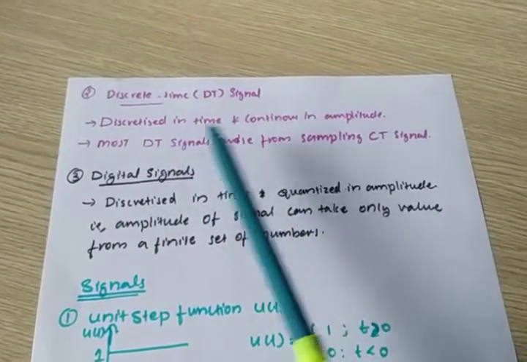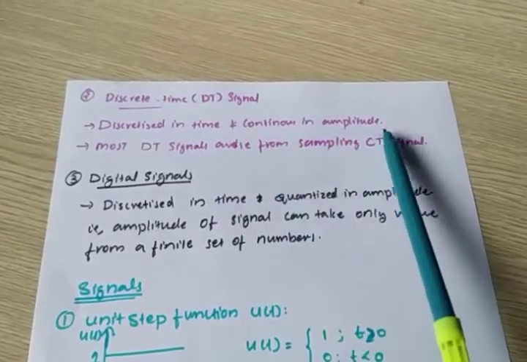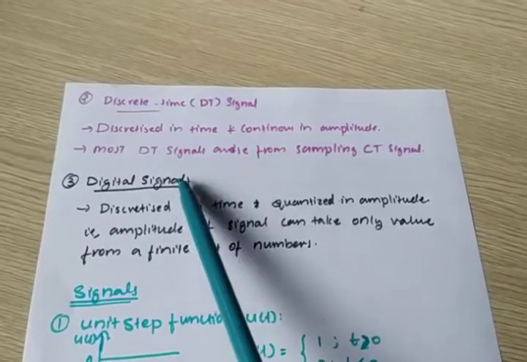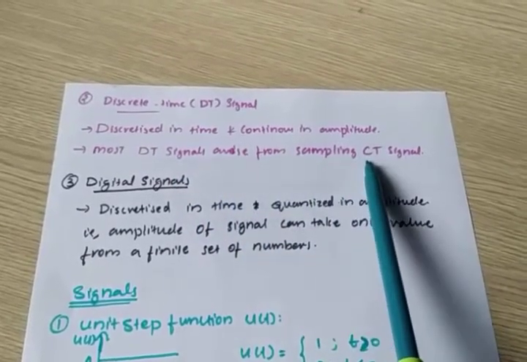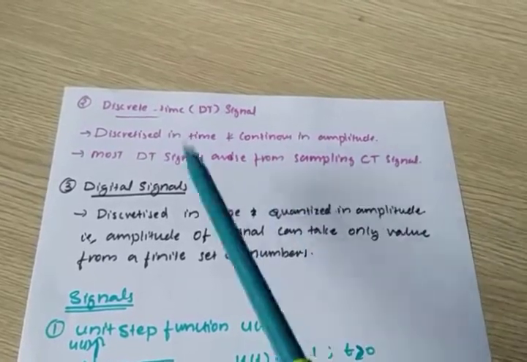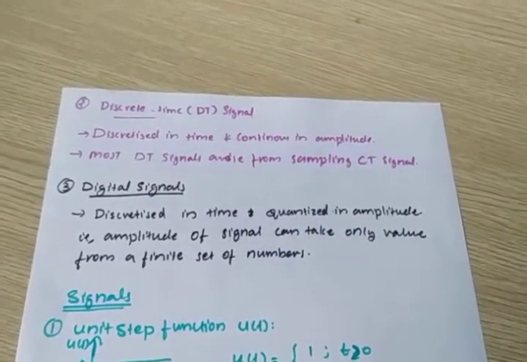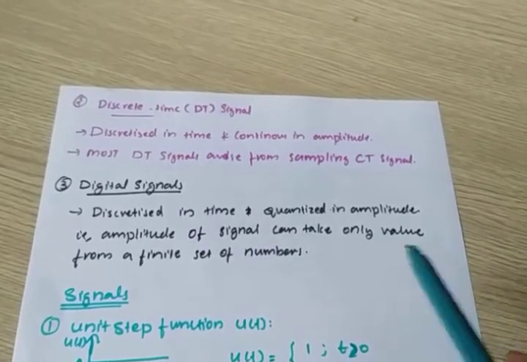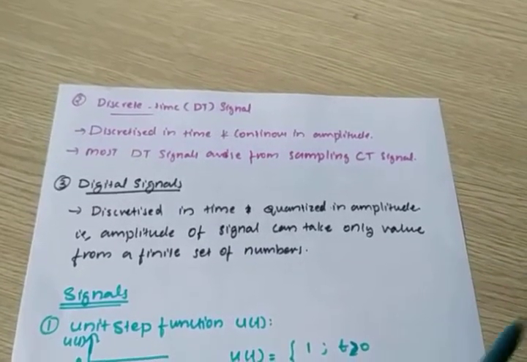Discrete time means time is discretized but amplitude is continuous. Most discrete signals arise from sampling of a continuous time signal. If you sample a continuous time signal, that means if you tap particular power levels, then you will get a discrete time signal.